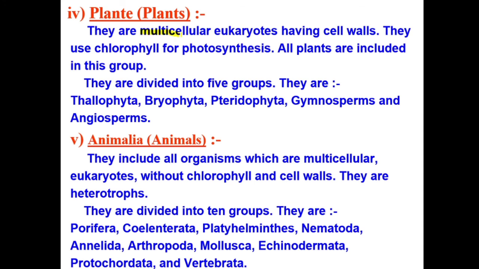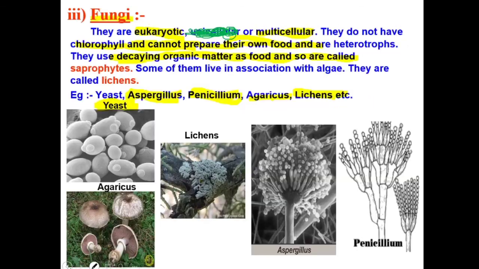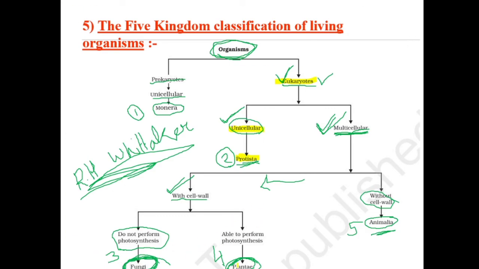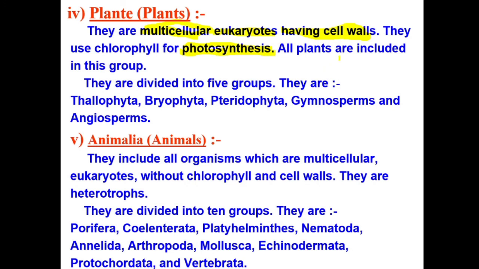Kingdom Plantae. What do you need to be in kingdom Plantae? You need to be multicellular, eukaryote, and have a cell wall. You should also be able to perform photosynthesis, or produce your own food, as we have seen before. To be in kingdom Plantae, you should be eukaryote, multicellular, have a cell wall, and be able to perform photosynthesis.